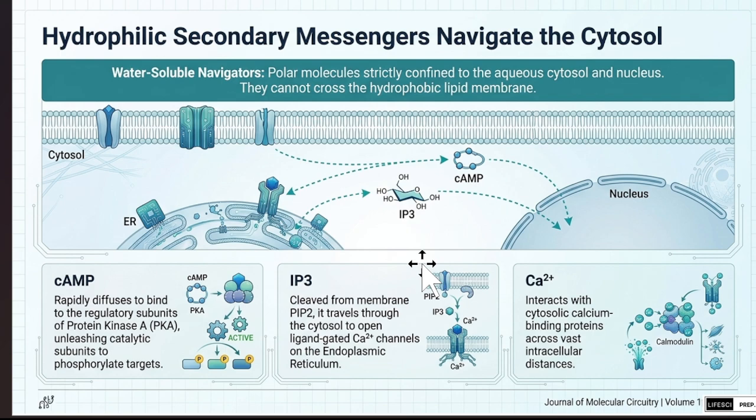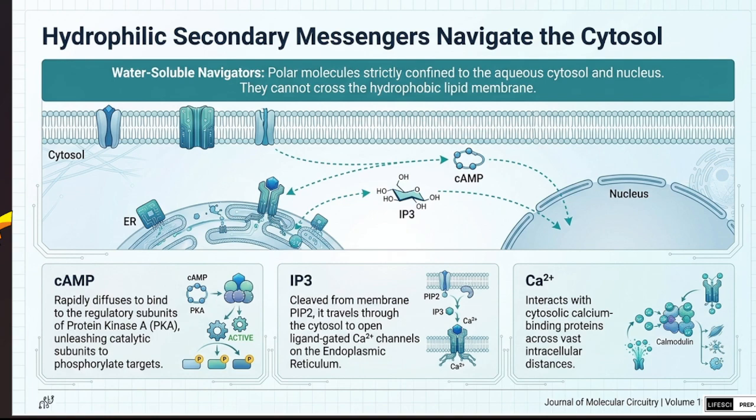There are two types of messengers. These are hydrophilic secondary messengers. What are hydrophilic? These are polar molecules that can't enter the plasma membrane, because as you know, the plasma membrane or lipid bilayer is a hydrophobic layer.